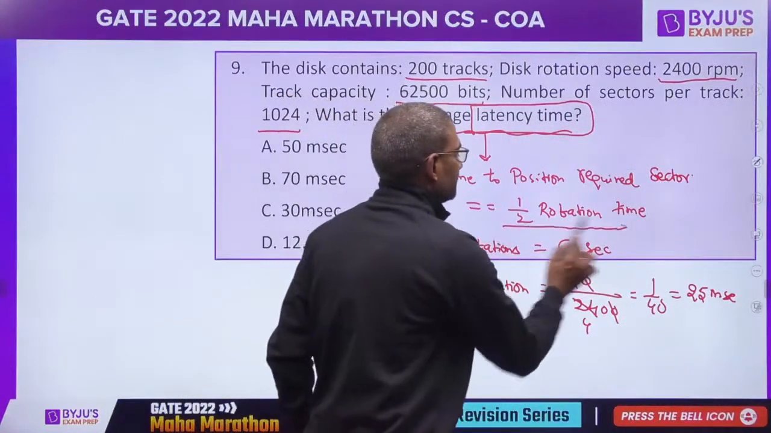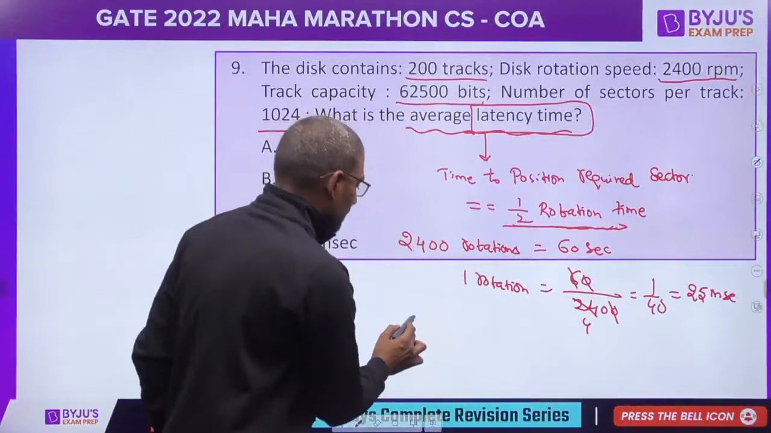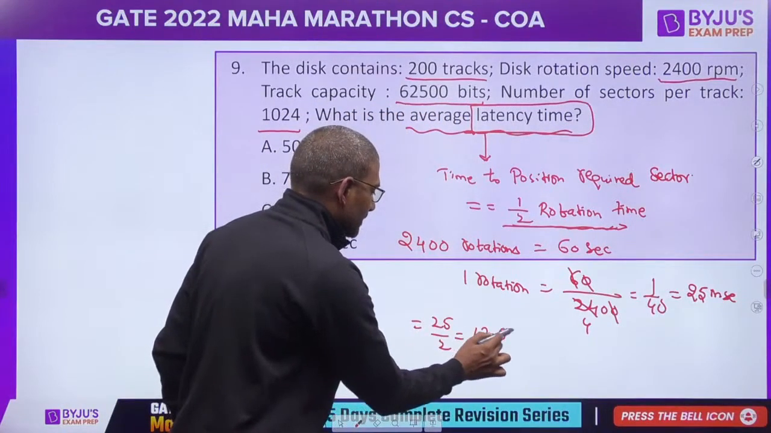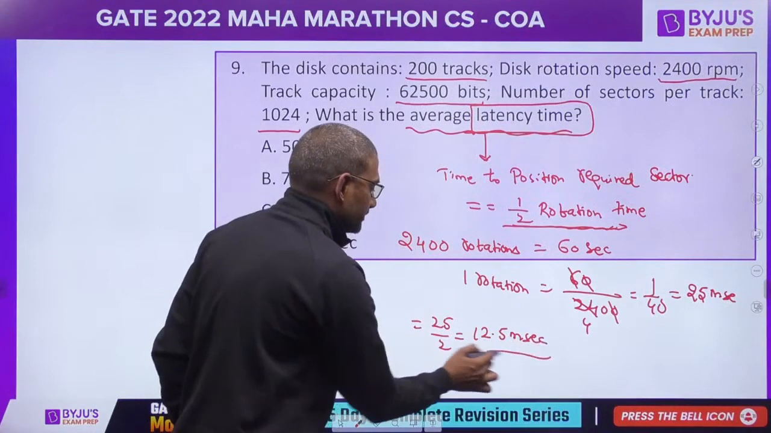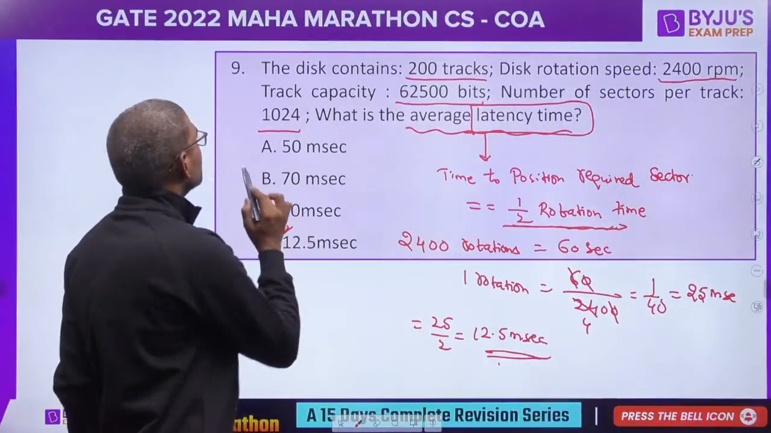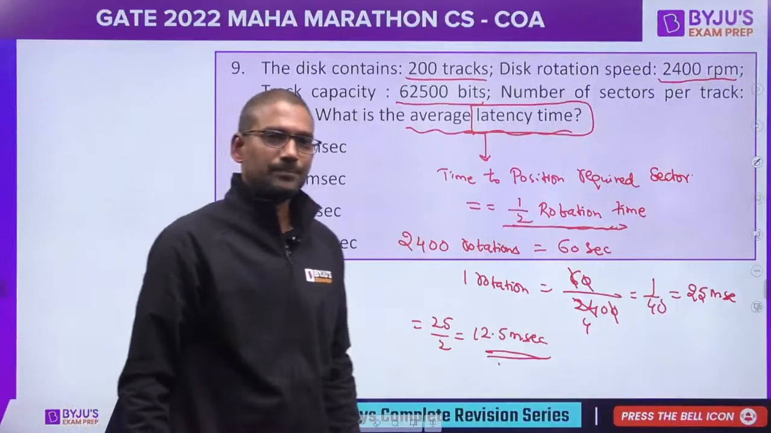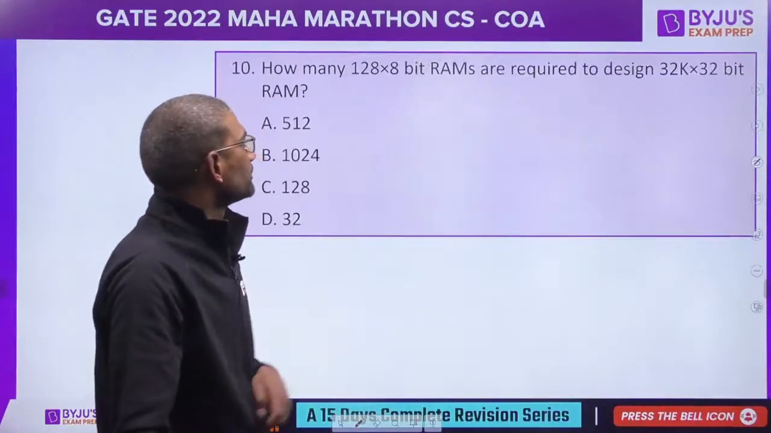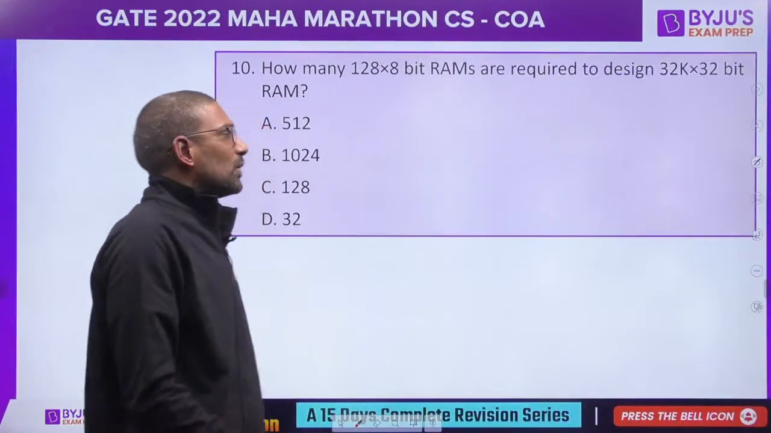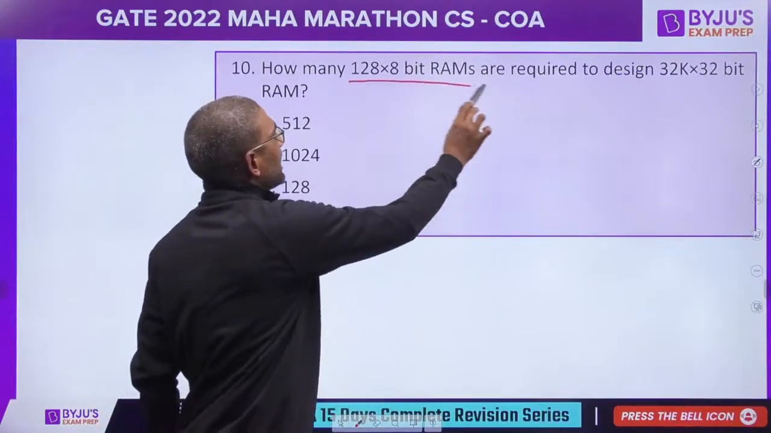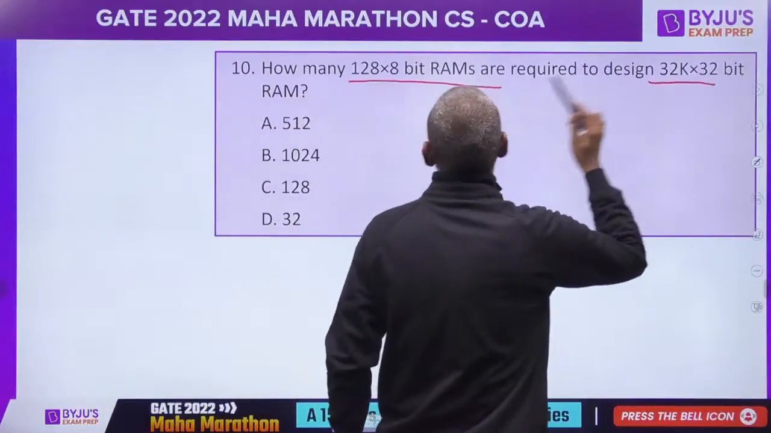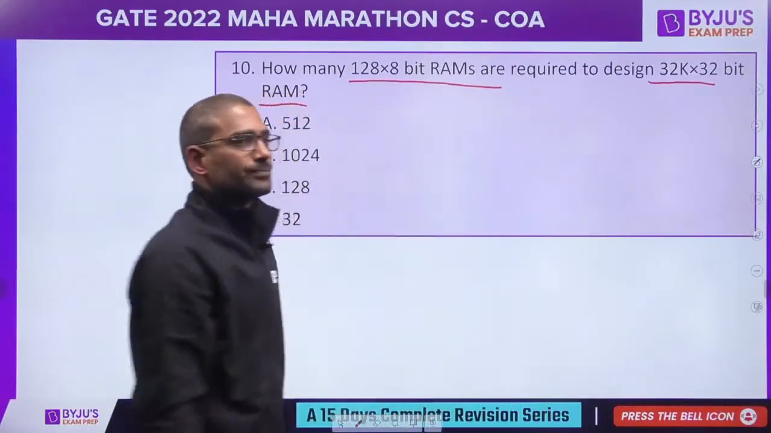Half rotation time. So that would be 25 by 2, 12.5 milliseconds. Okay. Next, how many 128 by 8 bit RAMs are required to design 32K by 32 bit RAM?